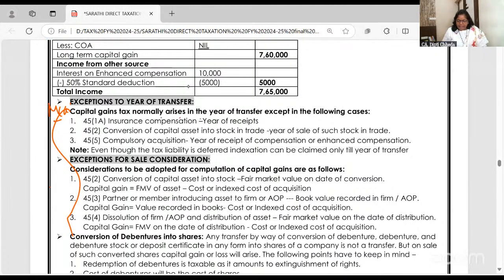Capital gain normally arises in the year of transfer, except in the following cases. These are exceptions to the rule that capital gain is not calculated in the year when the property is transferred. First, insurance compensation: the property was destroyed in a fire now, but I may get compensation after 1 year. Whenever I get it, it will be taxable.